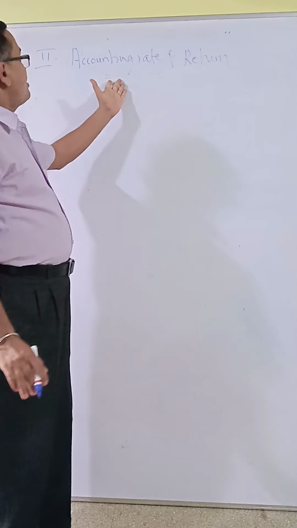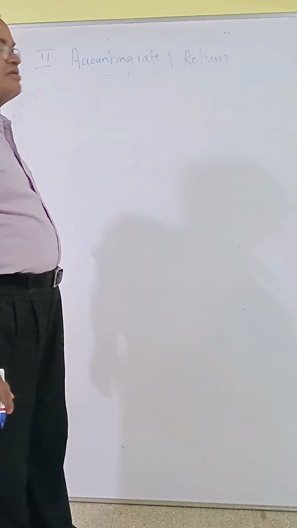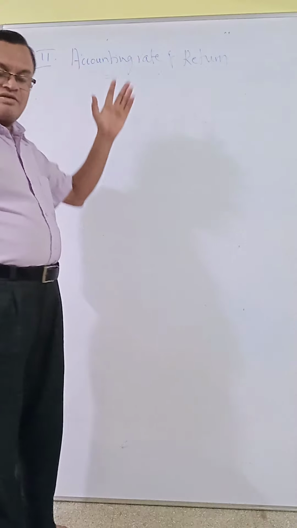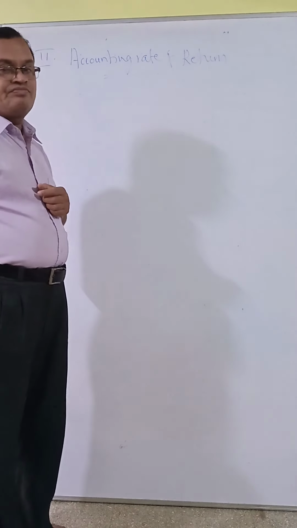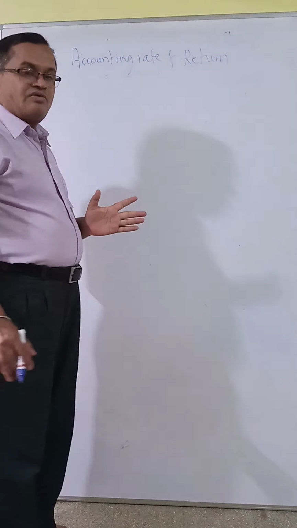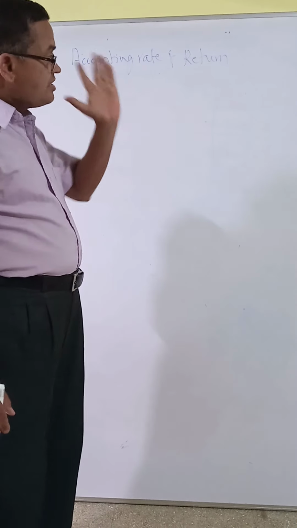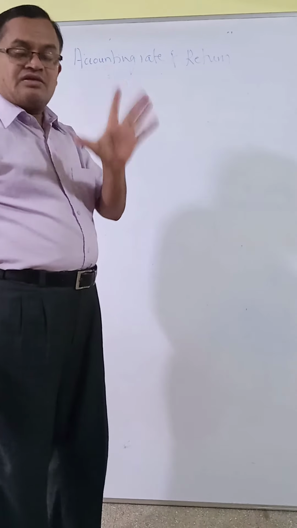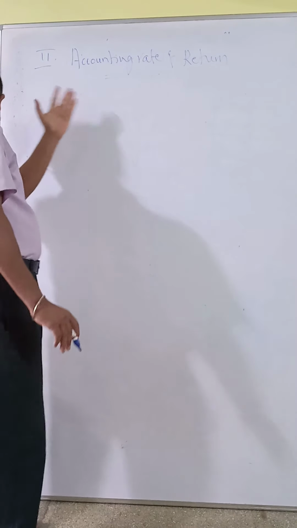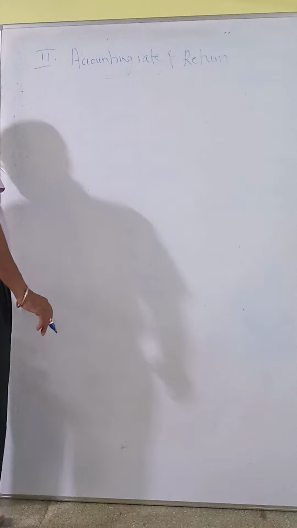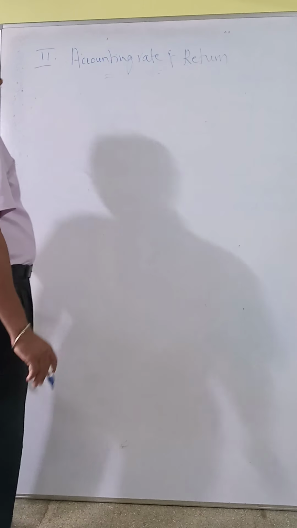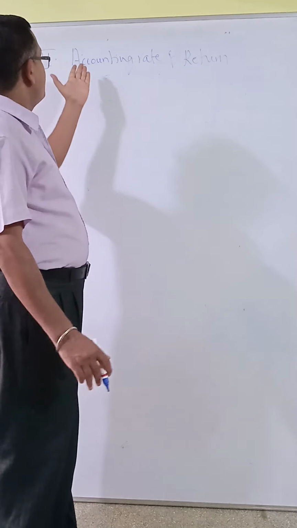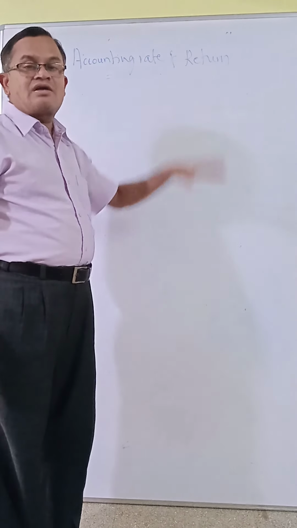See, according to the accounting rate of return method, for the calculation of accounting rate of return, we have to consider cash inflow or return or income after depreciation and tax with the average investment, or it takes into account earnings over the life of the project. That is called accounting rate of return method or average rate of return.